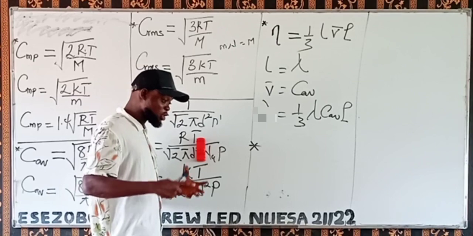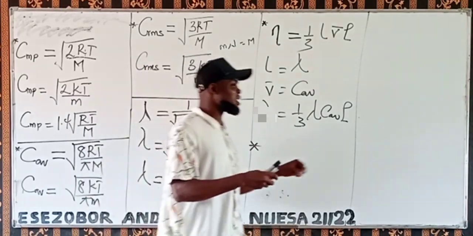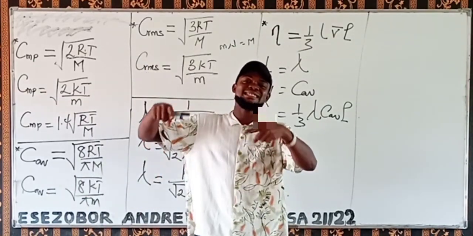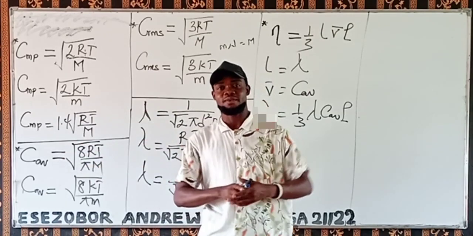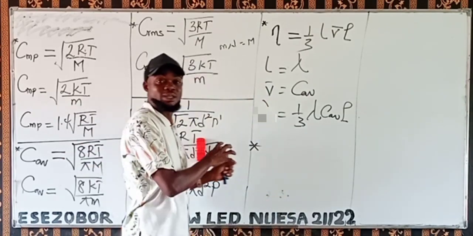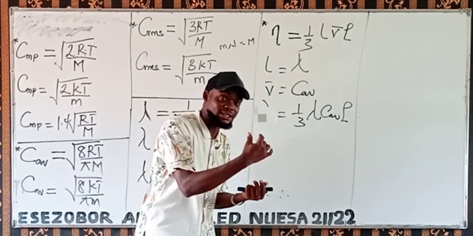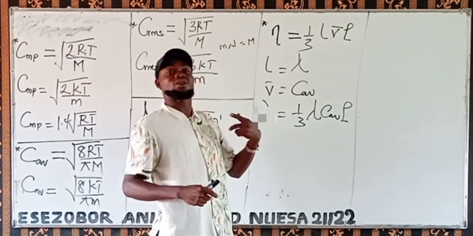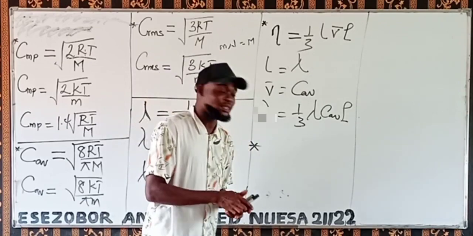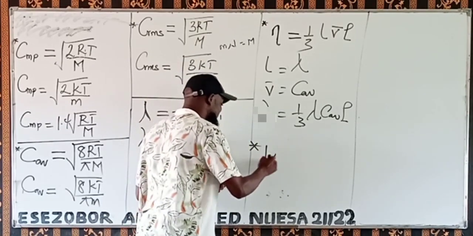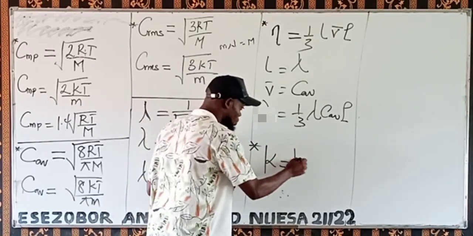So it tells us about the temperature gradient of a gas, while viscosity, which we did first, dealt with velocity gradients.